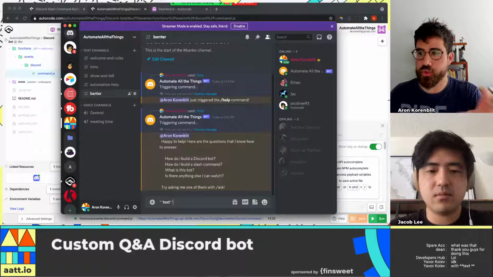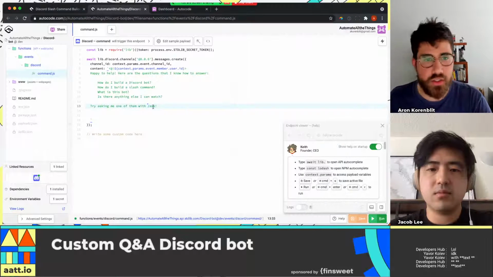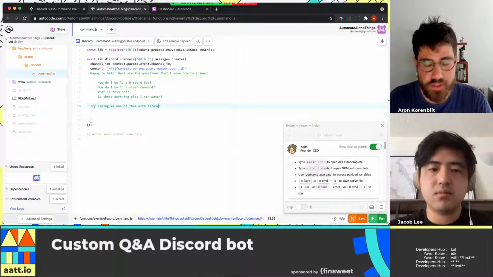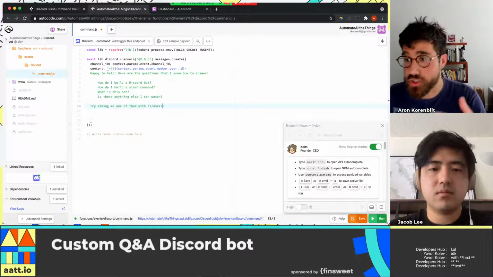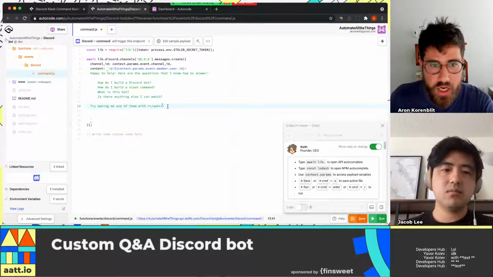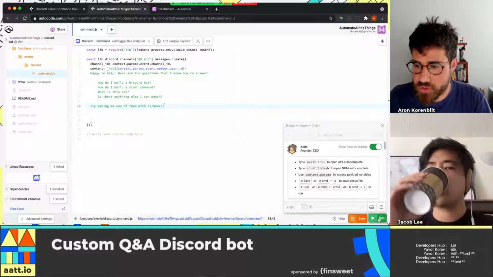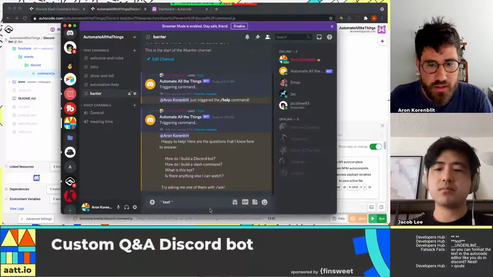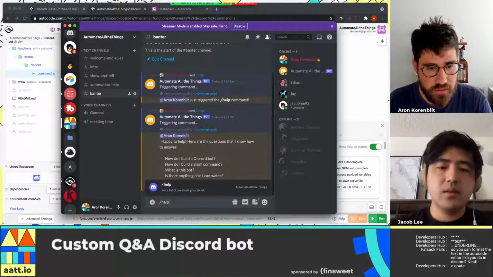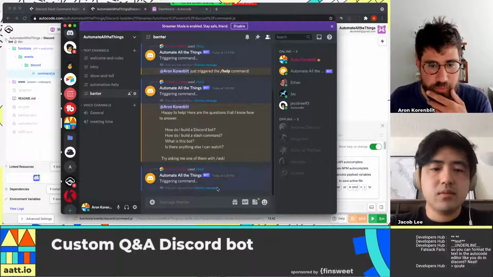Okay, so if I actually put that in the string, in the code right here like this, Discord is going to take that markdown and show it as bold. So that's one example. Let's save that. Let's try that. Help. Right. And now we should see that ask as bold.